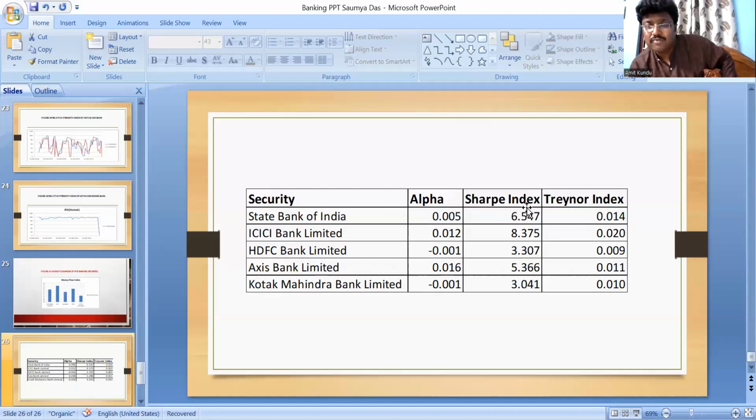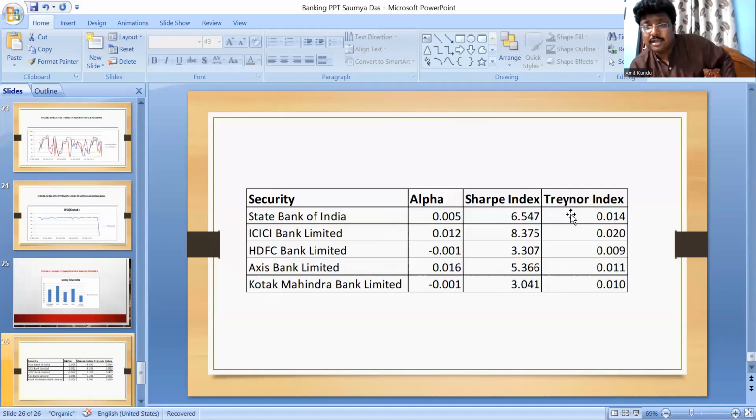The Sharpe index is represented by the ratio of the security premium and the total risk. Here the rank of ICICI Bank is 1, and next is the State Bank of India. So investors will prefer ICICI Bank Limited on the basis of the Sharpe index. On the basis of the Treynor index, it is also ICICI Bank Limited, because the Treynor index is the ratio between the security premium and the systematic risk.